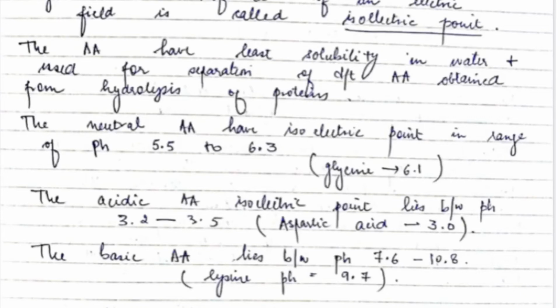The neutral amino acids have an isoelectric point in the range of pH 5.5 to 6.3. The acidic amino acids have a pH between 3.2 and 3.5, and the basic amino acids have a pH range between 7.6 and 10.8.